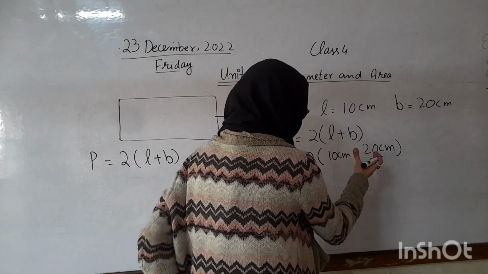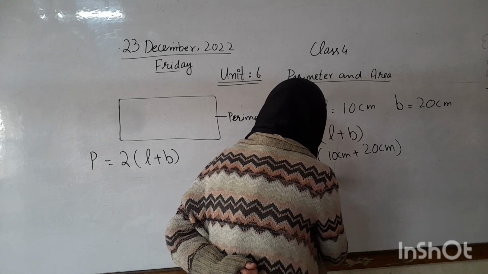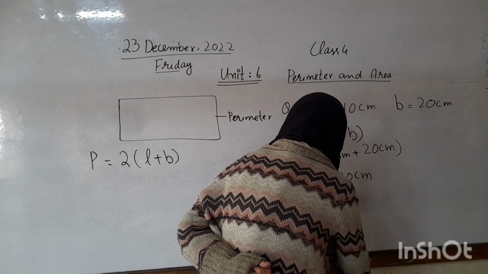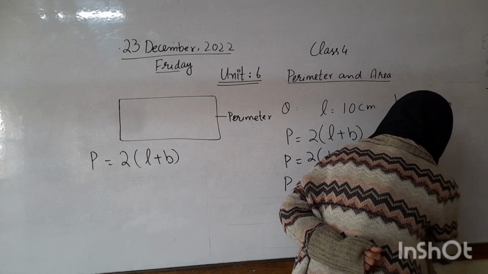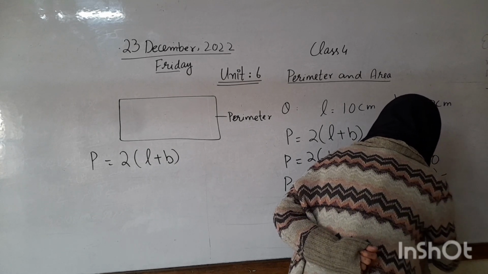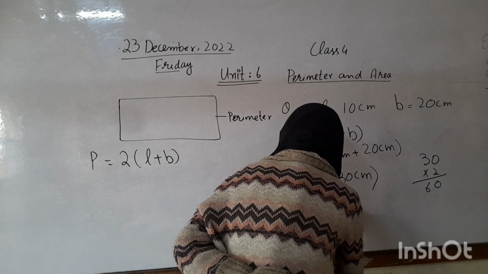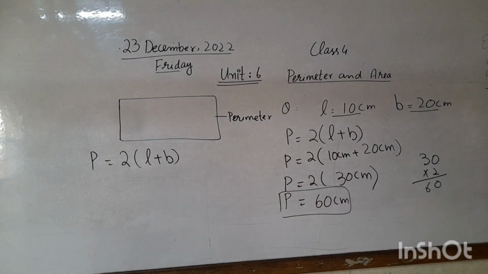So first, according to BODMAS, we will solve the brackets. 10 plus 20 is equal to 30 centimeter, and we multiply 30 by 2. 2 multiplied by 0 is 0, 2 multiplied by 3 is 6. So the perimeter of this shape is 60 centimeter. Are you getting my point? Good, very good.